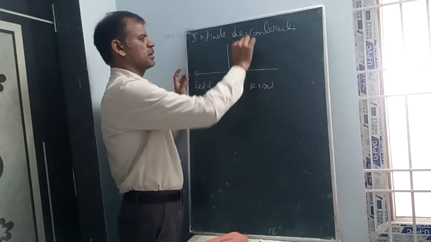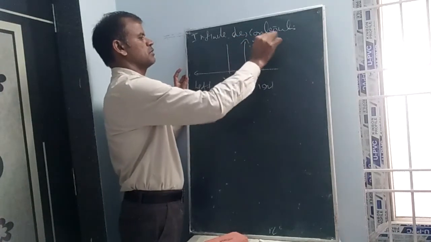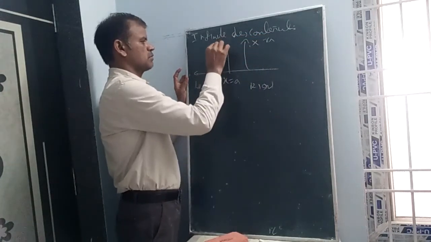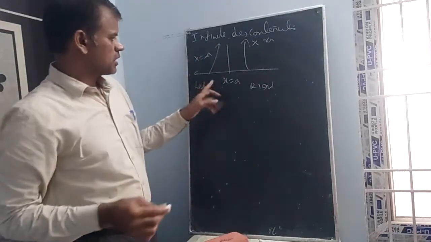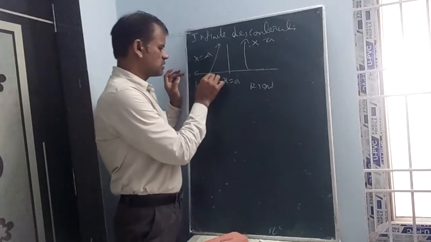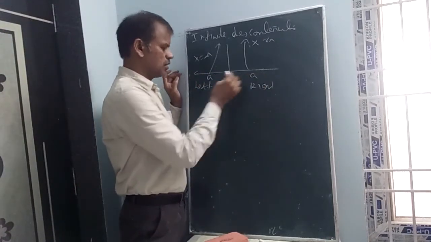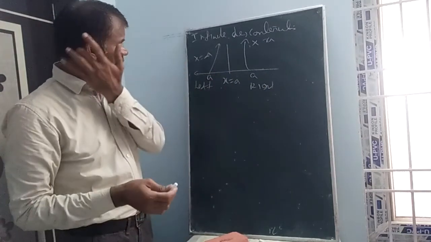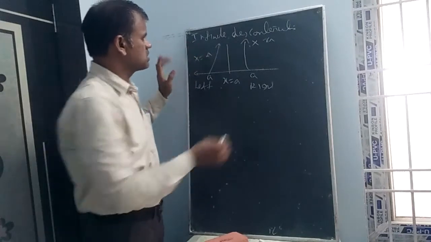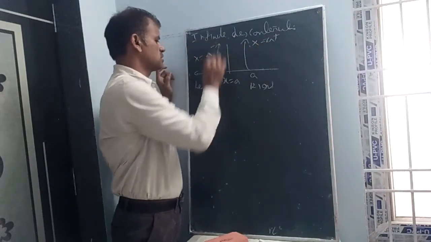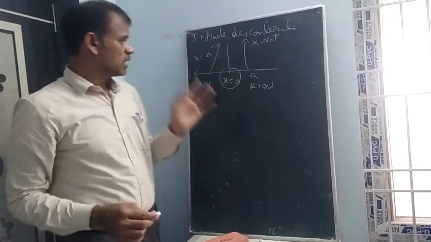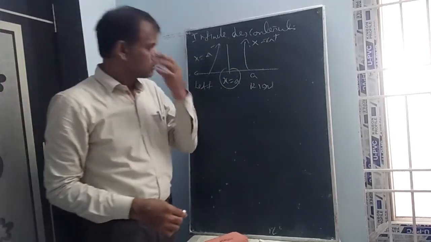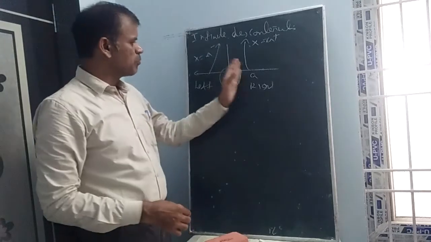A curve taking like this at x equal to A. This is A, the left neighborhood A minus, and this is A plus. So x is equal to A point, with A minus and A plus.